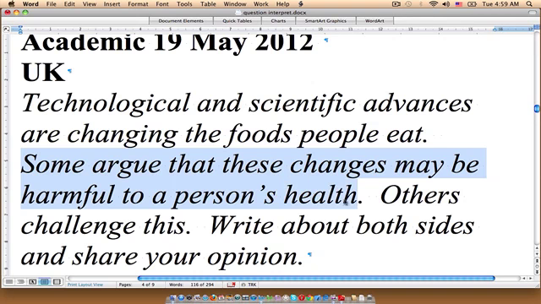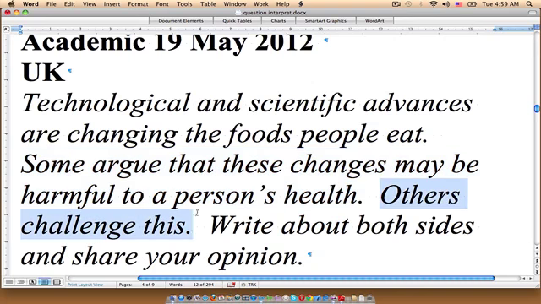So we would have to find some evidence that would show that this is true. And then we would also have to find some evidence that would support the opposing point of view. And then, after we've analyzed these two sides, we would share our opinion on this topic.